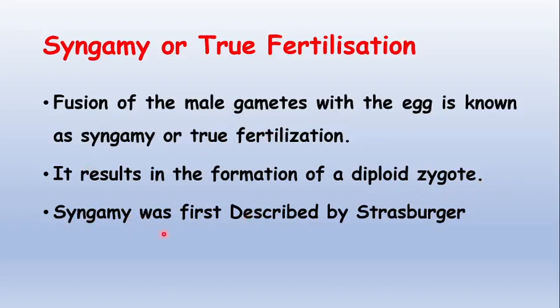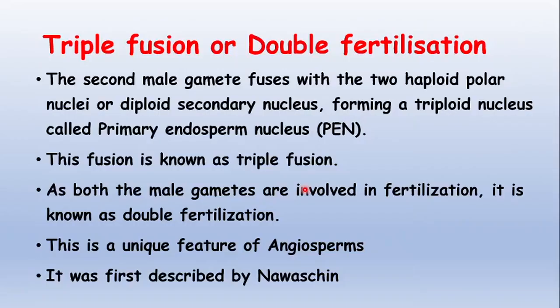Then coming to triple fusion or double fertilization. The second male gamete fuses with the two haploid polar nuclei or the diploid secondary nucleus, forming a triploid nucleus called the primary endosperm nucleus, which is said to be PEN. This is known as triple fusion. As both the male gametes are involved in the fertilization, it is known as double fertilization.